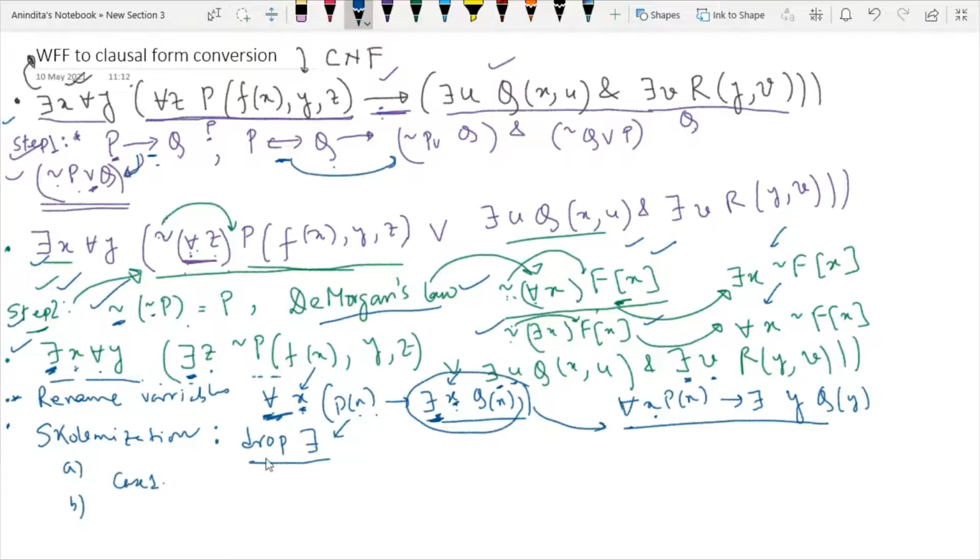Case number one. Say you have your existential quantifier like this. Means if the leftmost quantifier in an expression is an existential quantifier, then you have to replace its occurrences of the variable inside the given expression. Or I can say, if the leftmost quantifier in an expression is an existential quantifier, you have to replace its occurrences by some arbitrary constants. So what is this? I will explain to you.